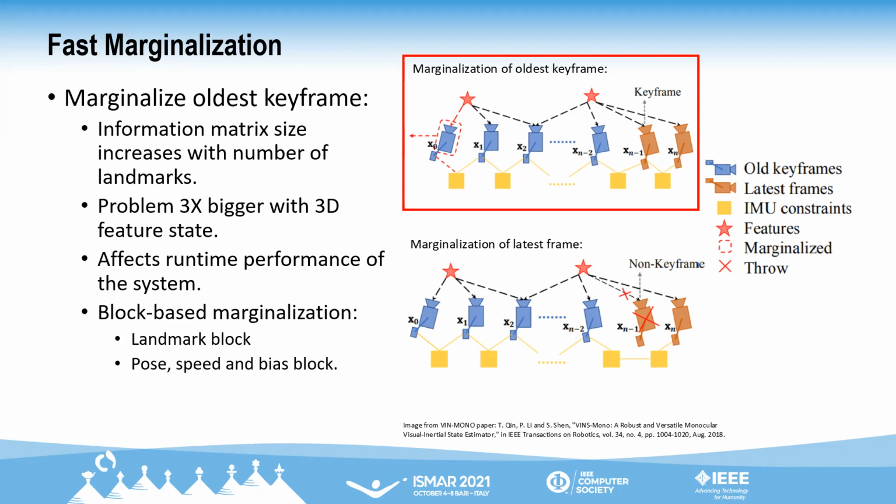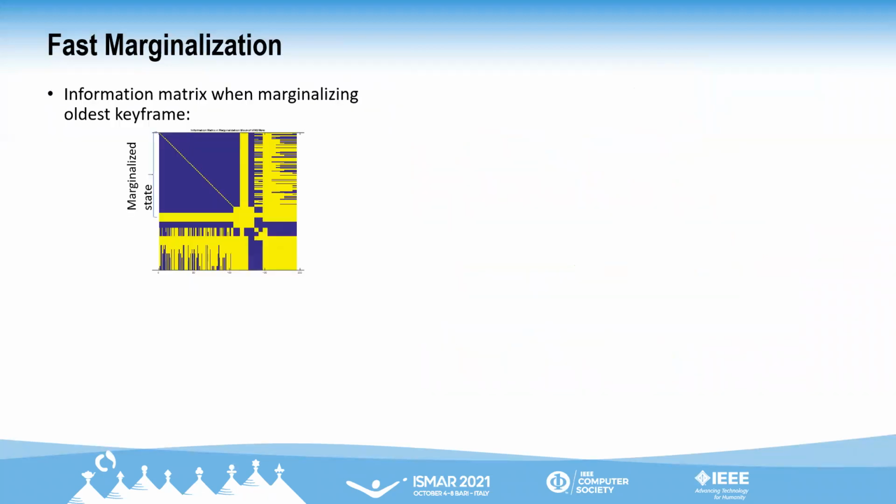In our DBIO, we propose a block-based marginalization, which performs marginalization of the block associated with all landmarks and then performs the marginalization of the block associated with pose, speed, and biases of the keyframe. In case of marginalization of the oldest keyframe, the information matrix of the marginalized state has a unique structure with sparse and dense blocks. In the image, the non-zero values are in yellow and the zero values are in blue.